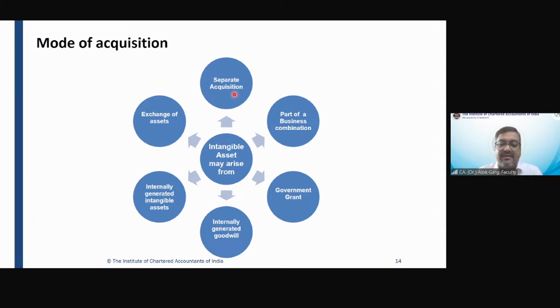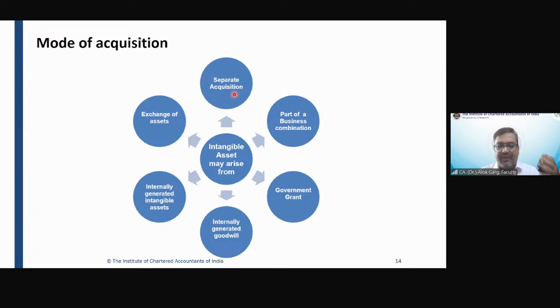Purchase price, non-refundable purchase taxes, minus trade discount. You remember PPE? You got a trade discount of 20% on Tally software. 50,000 was the MRP. What is the cost? 50,000 MRP, 20% discount, so 40,000, plus 5,000 installation. 45,000 is the value of the intangible asset. So you understand separate acquisition.